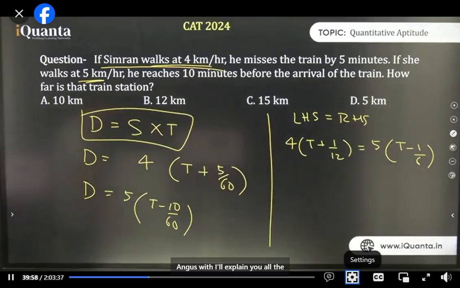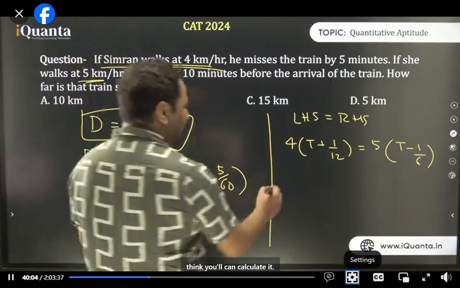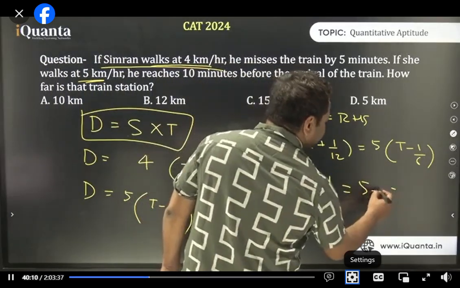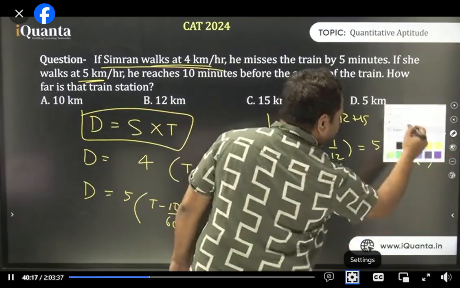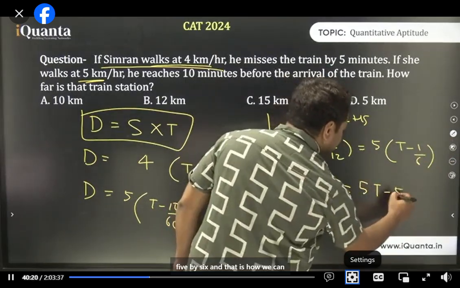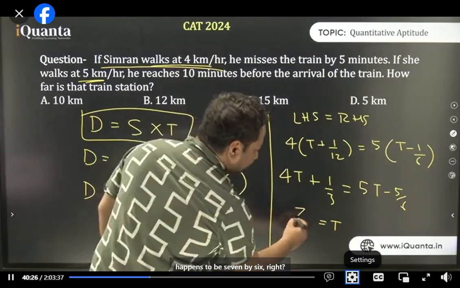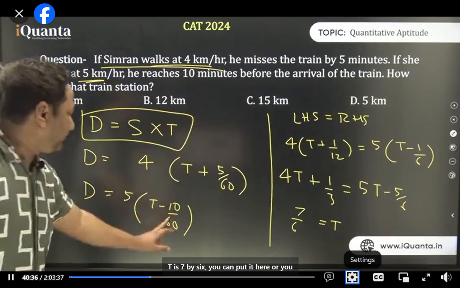We'll come to that, Sumit, there also. I'll explain all the things. Calculate the time, and then I think you can calculate it. We'll get 4t plus 1 by 3 is equal to 5t minus 5 by 6, and that is how we can calculate the value of t, which happens to be 7 by 6, right? t is 7 by 6, you can put it here and get the answer.